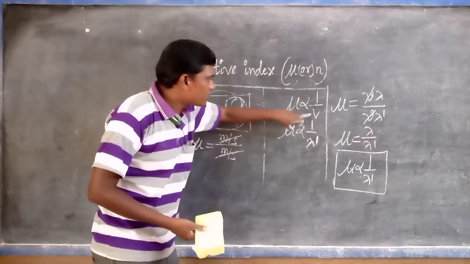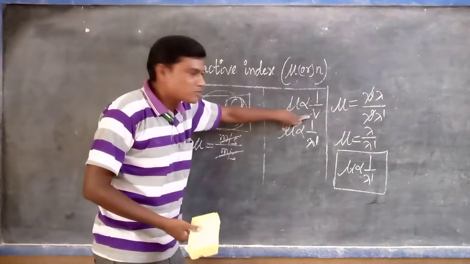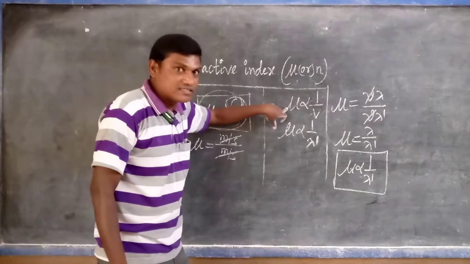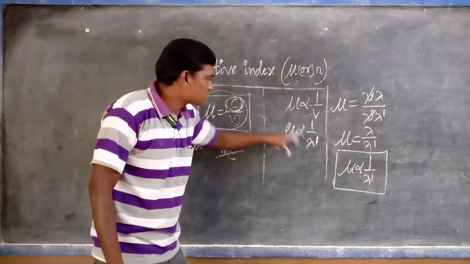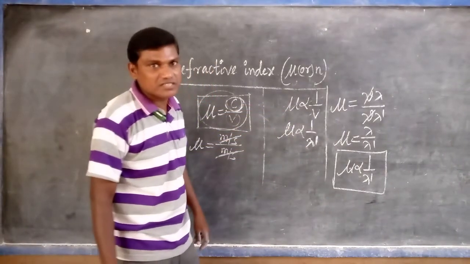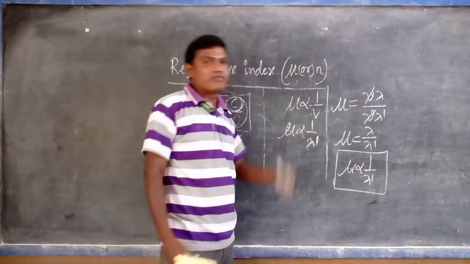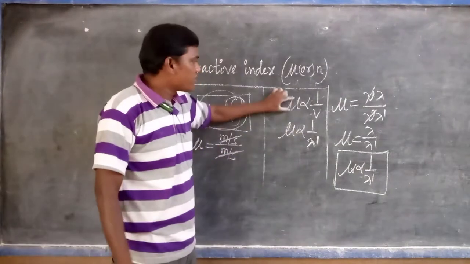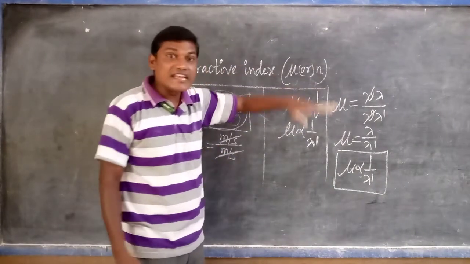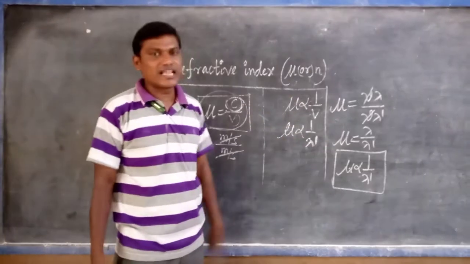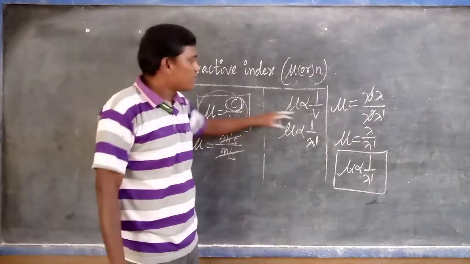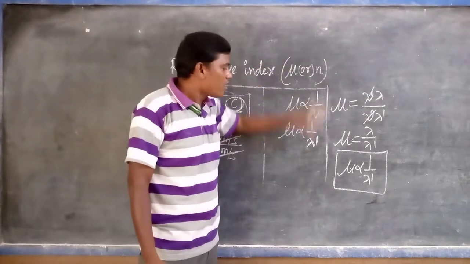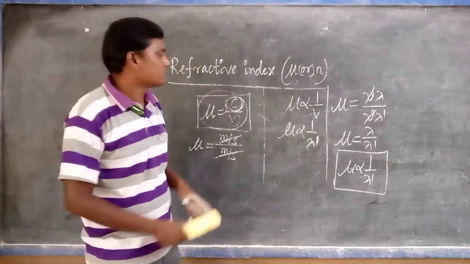It means if the refractive index changes, the speed of the light changes, or if the speed of the light changes, the refractive index is different. If the wavelength of light changes, the refractive index also changes. These are inverse: if the refractive index is more, the speed of the light is less and the wavelength of the light is less. If the refractive index is less, the speed of the light is more and the wavelength of the light is also more.